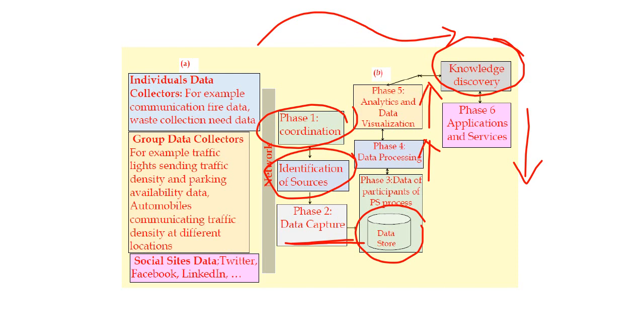So try to correlate the different activities that happen in and around you in your day-to-day life, and try to bring it into the scenario or the domain of participatory sensing. So this is what is called participatory sensing.